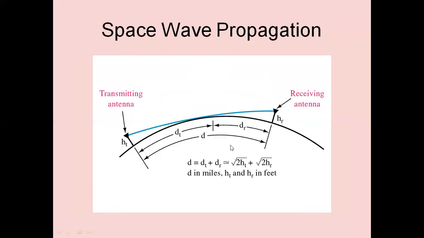If you consider ht and hr, it is root 2 ht plus root 2 hr. When the receiving antenna is small, located on the ground, hr is 0, then the distance is just equal to root 2 ht.